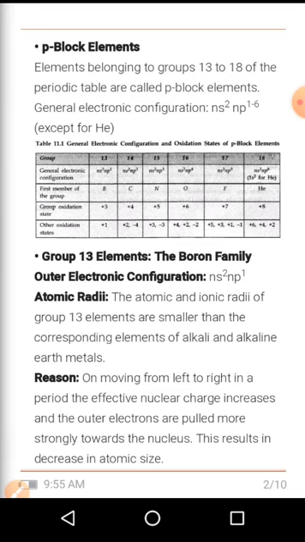This is because on moving from left to right in a period, the effective nuclear charge increases and the outer electrons are pulled more strongly towards the nucleus. This results in a decrease in atomic size. So along the period, the atomic and ionic radii decrease.